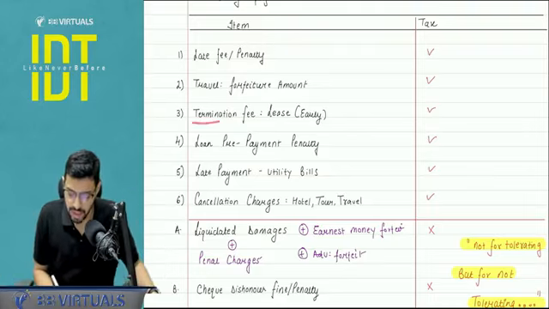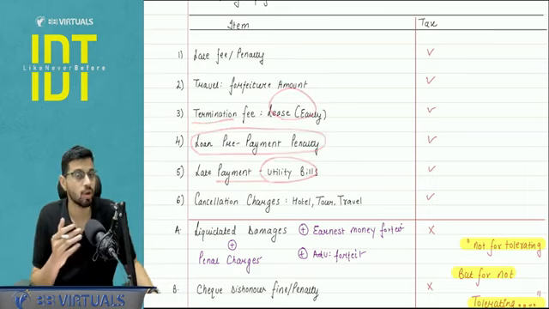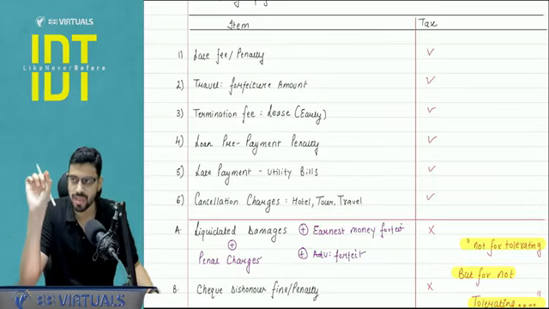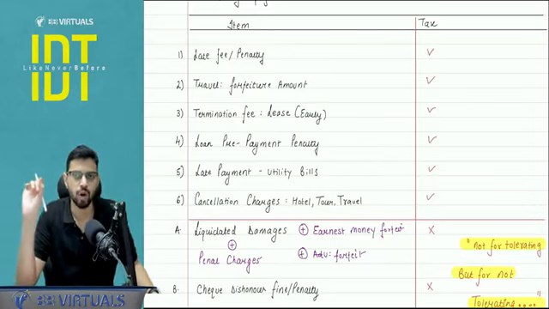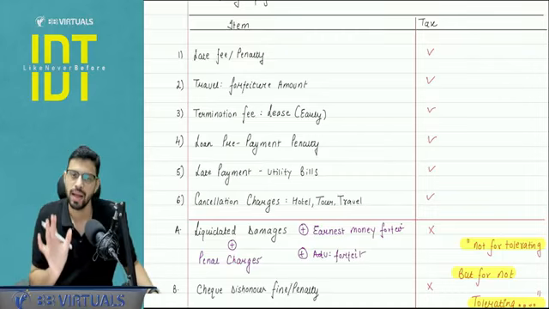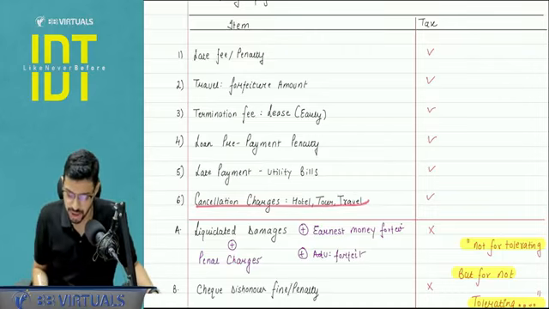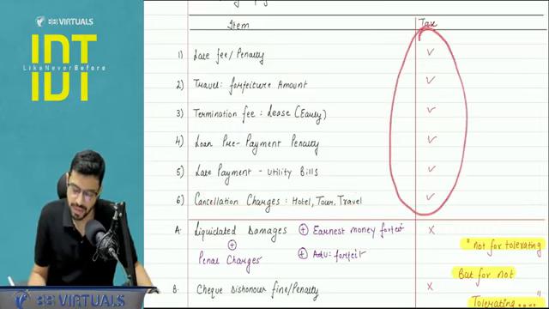So termination fee, lease, or loan repayment penalty, or utility bills, for example, your gas, electricity. Clearly, you must be seeing that by 25th, you have to pay, let's say, 110 rupees. After 25th, you have to pay 115 rupees. So that 5 rupees is a consideration to tolerate something, that is late payment, as well as cancellation charges in hotel, travel, and tour industry. So these all are taxable. They are consideration. They are for tolerating.